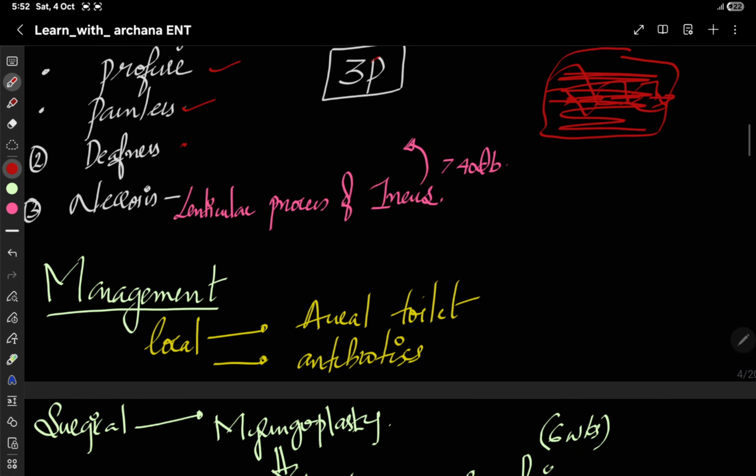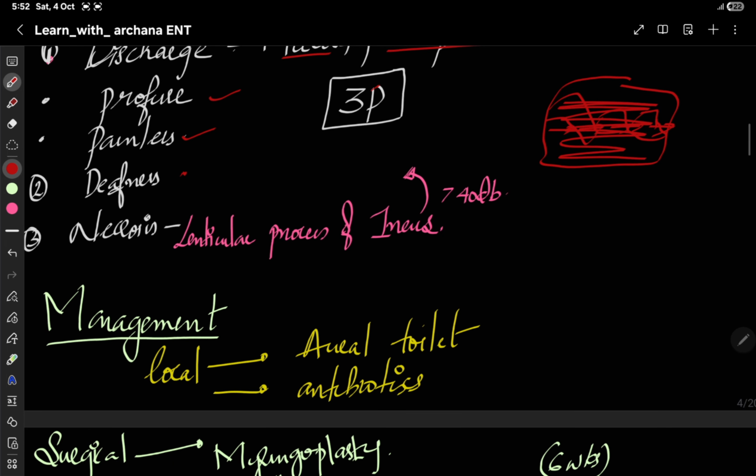Next thing is necrosis. Whenever there is an infection occurring, this can lead to necrosis of the ear ossicles. So it will also cause deafness. And the most common area where necrosis occurs is the lenticular process of the incus.